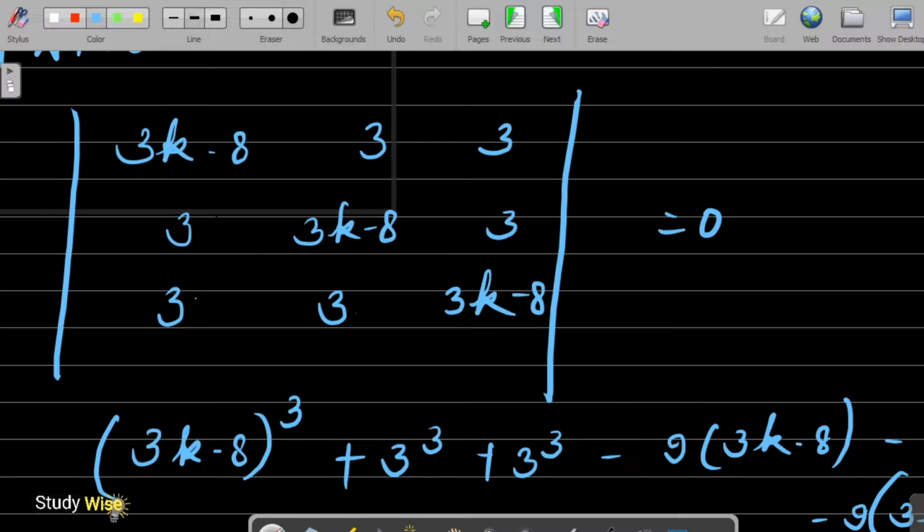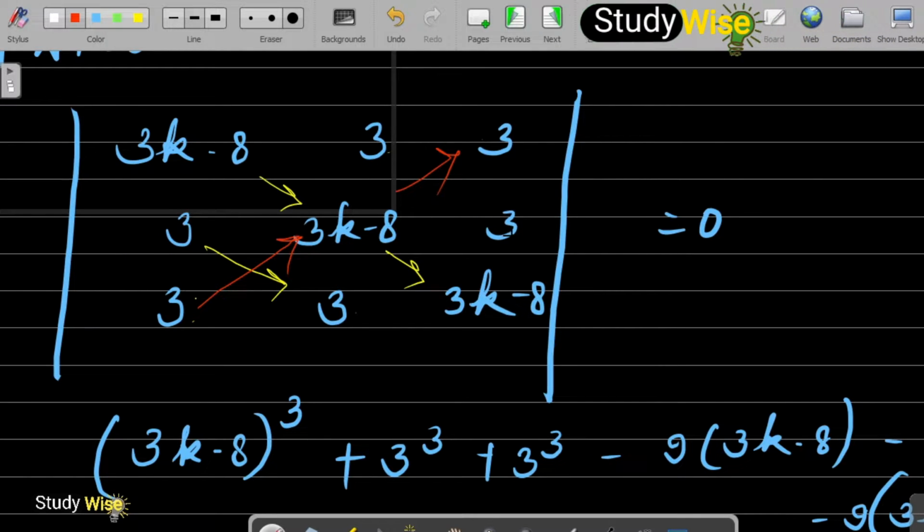We will cross multiply. How to cross multiply to solve it quickly? Let's see. 3k - 8 into 3k - 8 into 3k - 8 gives (3k - 8) cube. Then 3 into 3 into 3, 3 cube, then again 3 into 3 into 3, 3 cube. Then we will cross multiply along the opposite diagonal. 3 into (3k - 8) into 3 is 9 into (3k - 8), but we will put a minus sign.